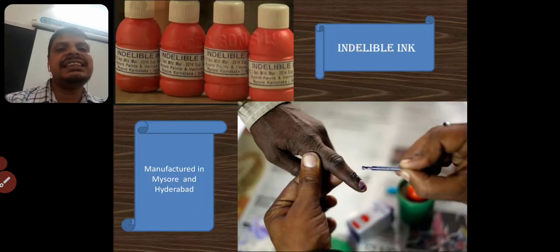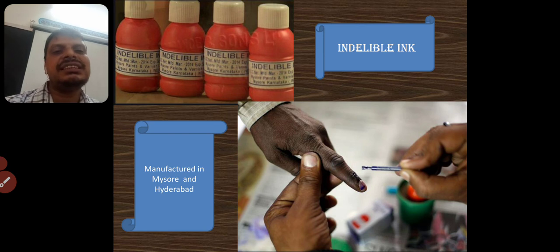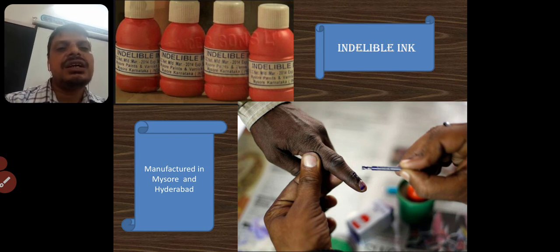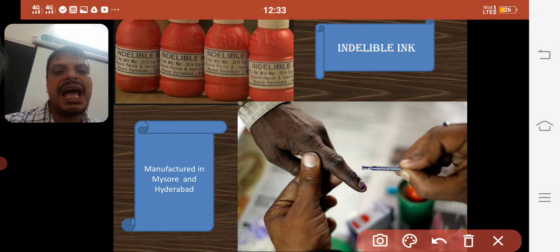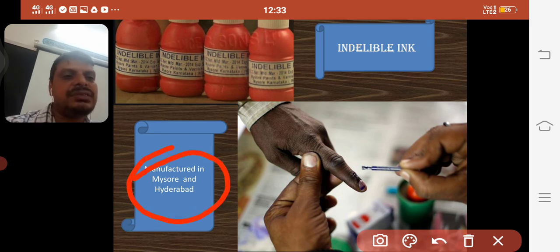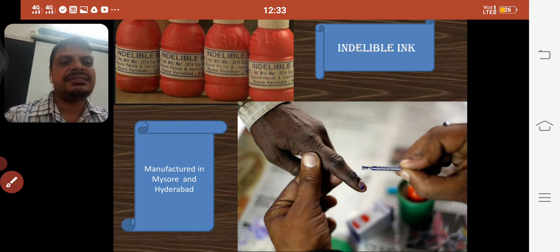Okay children, see, this is the indelible ink you can see here, and there is the left hand index finger. This indelible ink is manufactured in Hyderabad and Mysore, and is used by the Election Commission during elections.